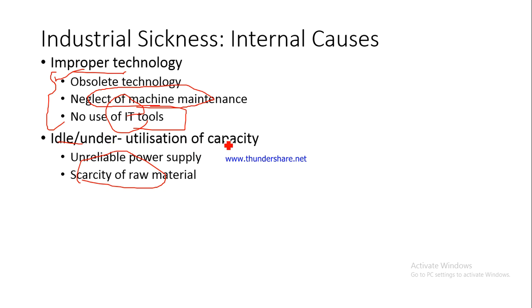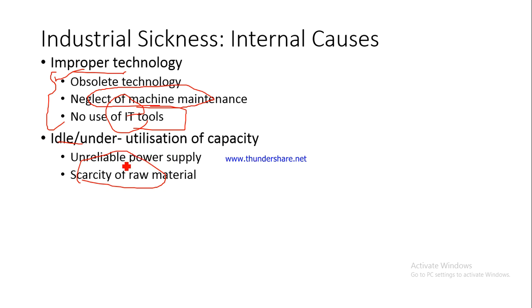Now what do we mean? Just to give you an example, let's say on a production line I can produce 100 packs of biscuits in a particular hour, but I am producing only 30 because I have not received raw material, right? Or because my machines have stopped because of some maintenance issue. So basically this is underutilization. I am only producing 30 though I could have produced 100. So 30% is the utilization. Underutilization is to the extent of 70%.